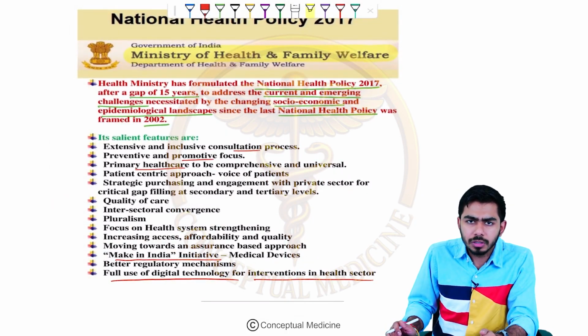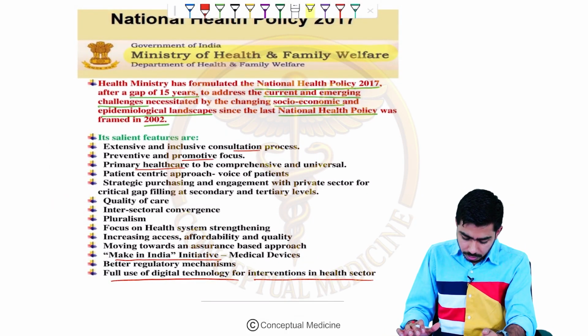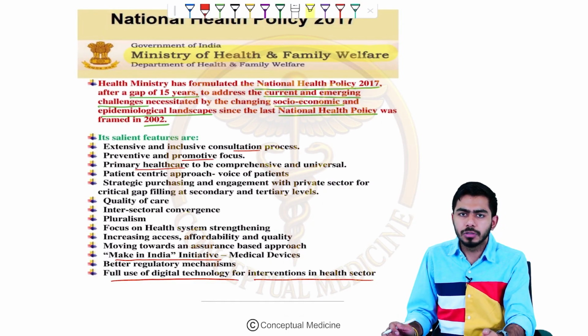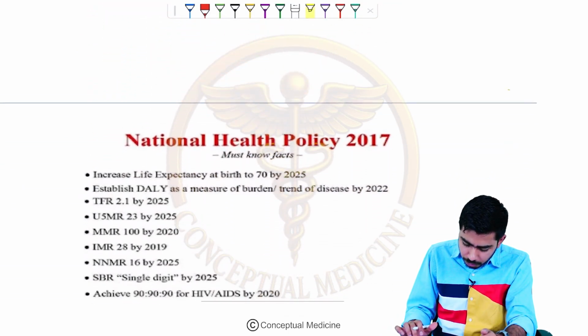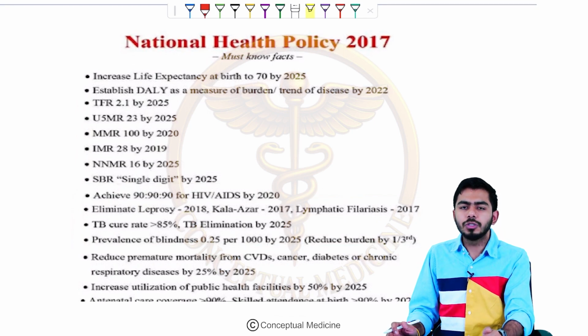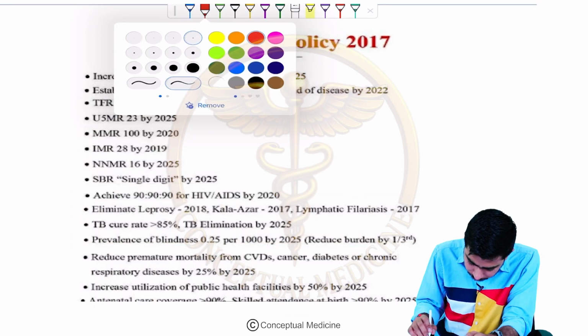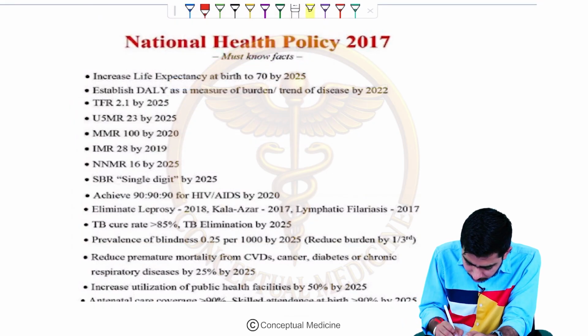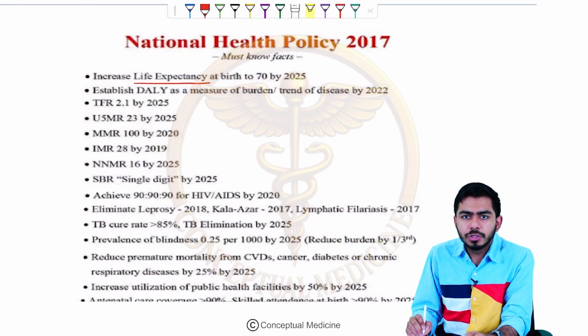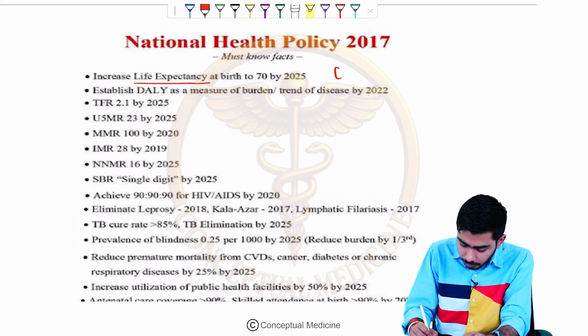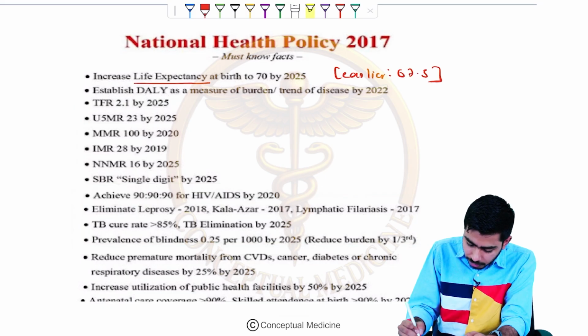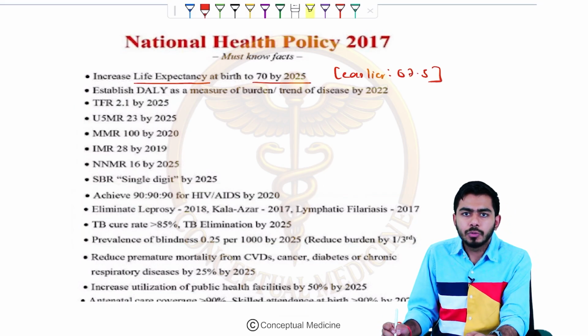You can see on your screen right now these are the salient features of the National Health Policy. Now let me talk about the main ones in the National Health Policy, which we shall be remembering for our particular exams. Over here, guys, we shall remember that life expectancy, earlier 67.5, has been targeted to increase to 70 by 2025.